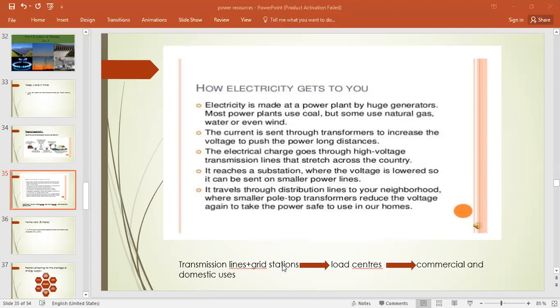So what happens first is it goes through these transmission lines, then the grid station. Through that it goes to the load center. I'm talking about electricity. Then it goes to commercial and domestic uses, right, beta? That is how electricity is being transmitted from thermal power stations to our houses, for domestic consumption purposes, right beta?